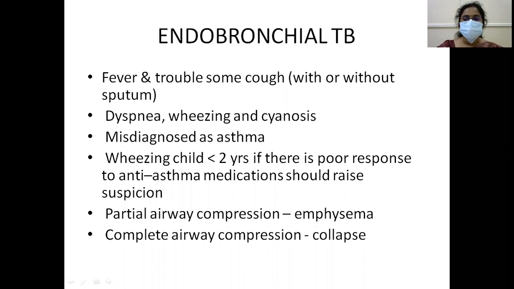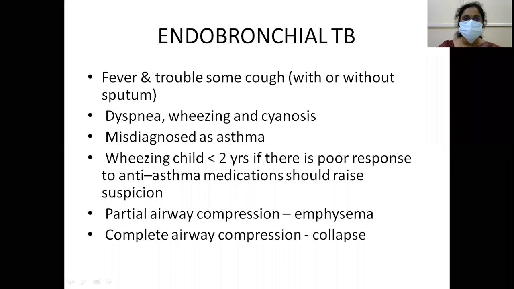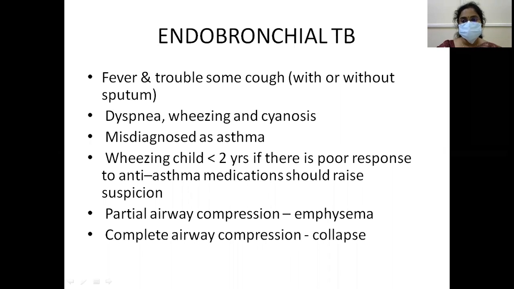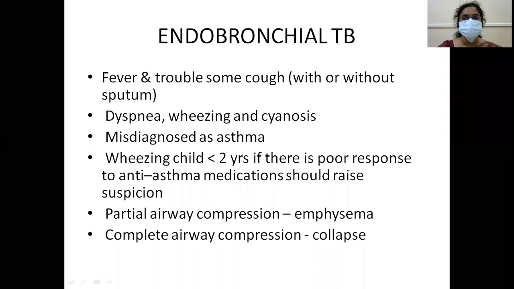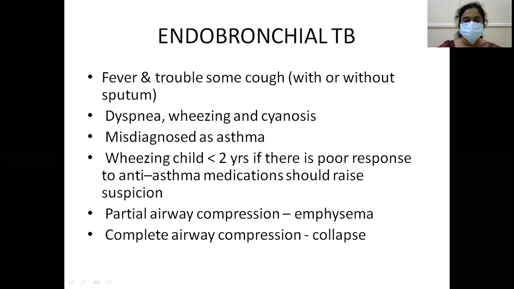Okay, what is endobronchial TB? Now we are coming to other forms of TB, other forms of intrathoracic TB. Fever and cough with or without sputum are the main symptoms of this endobronchial TB. In this, the patient has dyspnea, wheezing, cyanosis. Because there is wheeze, it can be misdiagnosed as asthma also.